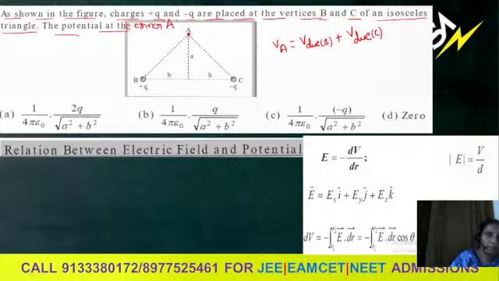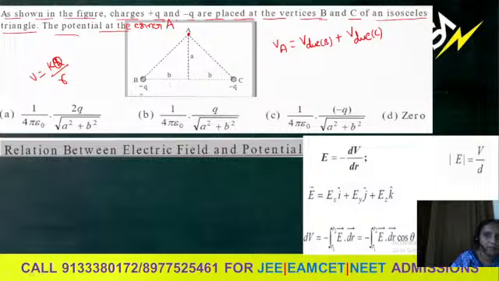To write potential at any point, it should be in the form of KQ by R. Q is the source charge, means the charge due to which we are finding the potential.